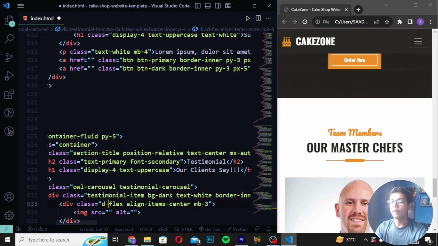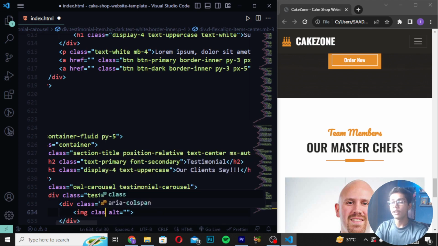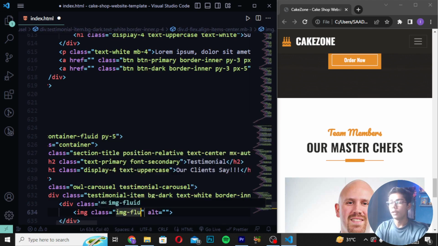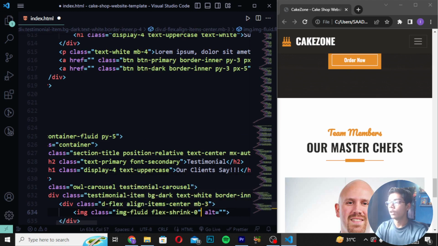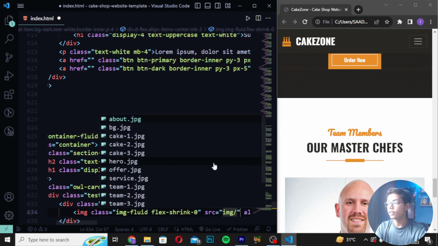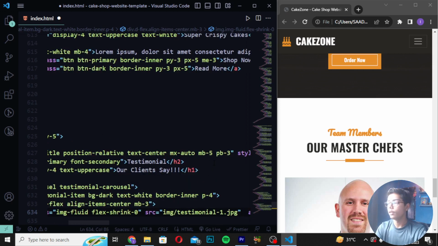Then you have to write img, and then I will be removing the source here and creating class in its place, which should be img-fluid, and I will be writing flex-shrink-0 and write source img/testimonial-1.jpg.